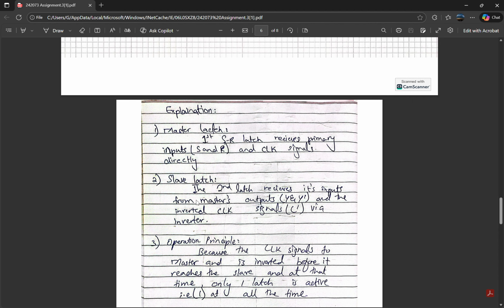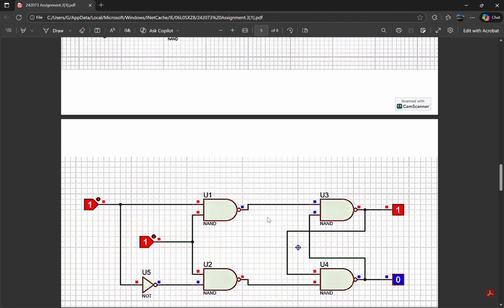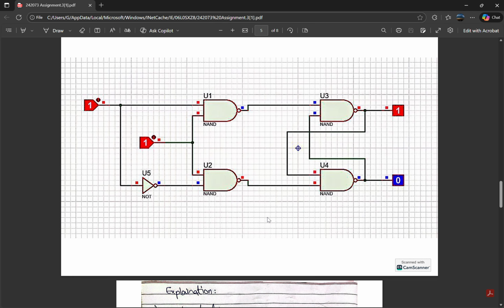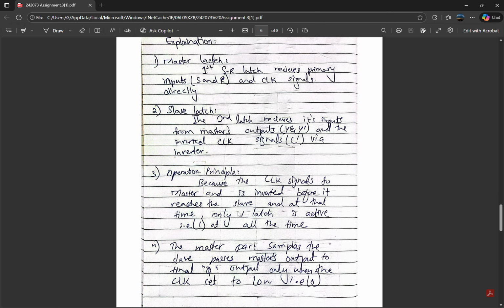Now the second, slave latch. The second latch receives its inputs from the master's output and the inverted CLK signal through an inverter. It is the second latch here. Now the third explanation, operation principle. Because the CLK signal goes to the master and is inverted before it reaches the slave, only one latch is active at any time.